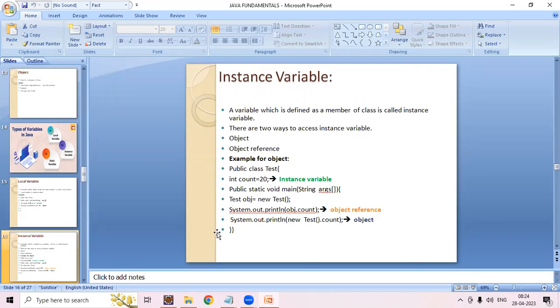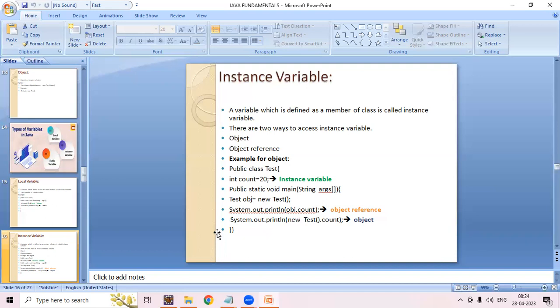There are two ways to access an instance variable: one is object, another is object reference. Instance variables are stored in the heap area.